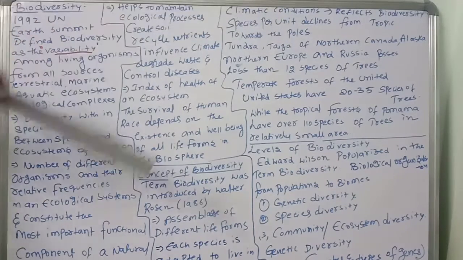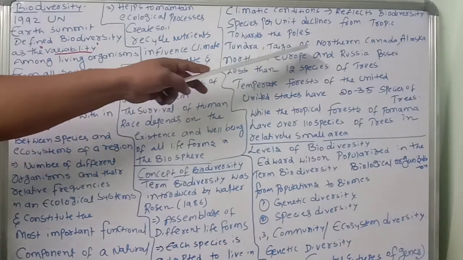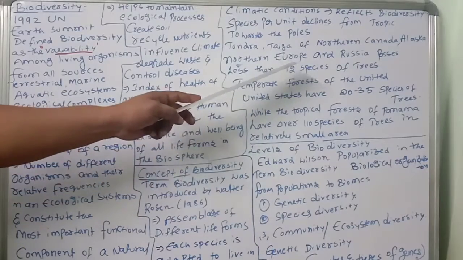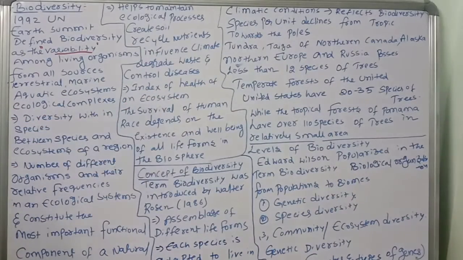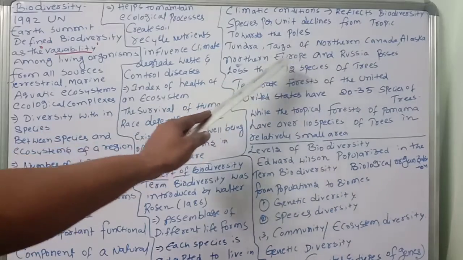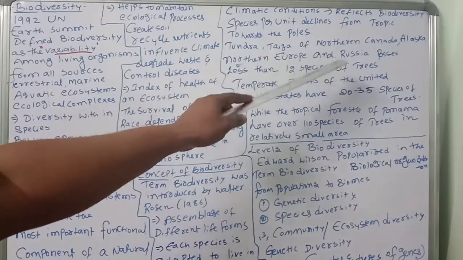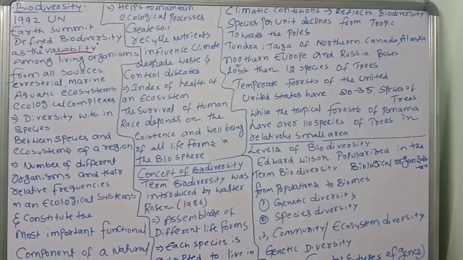You know very well, if you go from the tropical area to the polar regions, the number of species per unit area will decline. For example, the tundra and taiga of northern Canada, Alaska, northern Europe and Russia, which are cool areas near the poles, possess less than 12 species of trees.